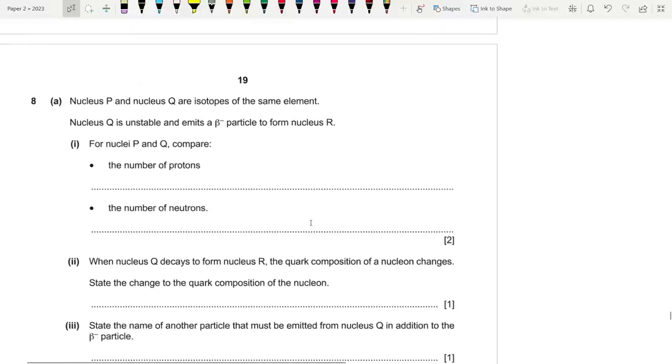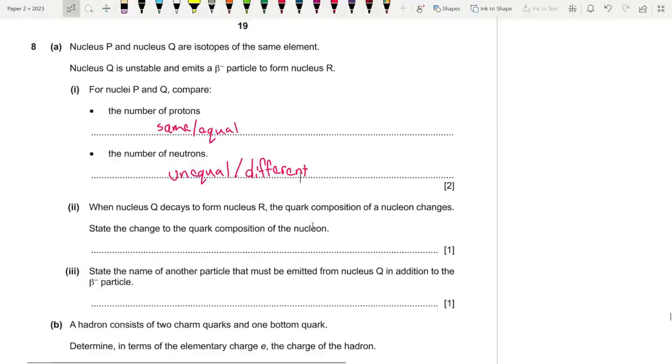So the number of protons are the same, or you could just say that they are equal. Then the number of neutrons. For isotopes, they have the same proton number but different mass number, so different neutron number as well. Okay, this will be different.